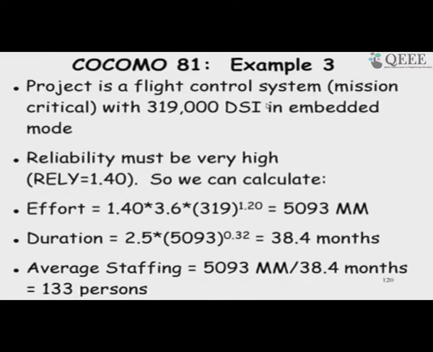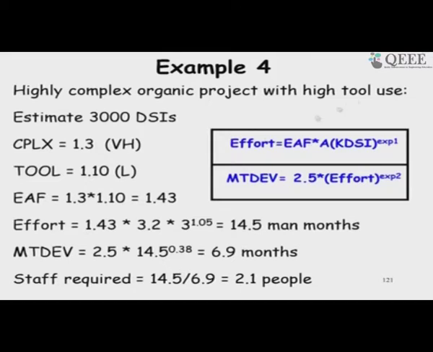There is embedded software, a flight control system, 319 kilo lines of code, and reliability is very high, and then we compute the effort, duration and the average staffing. Another example here.